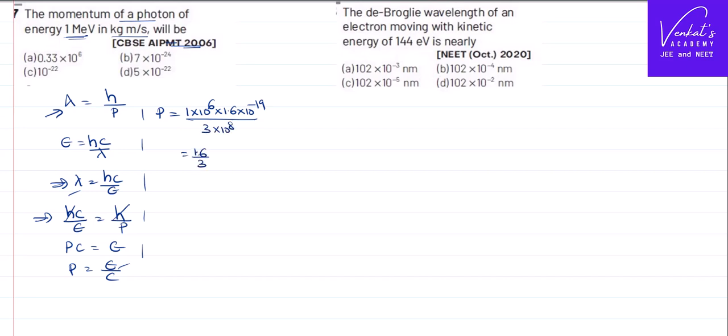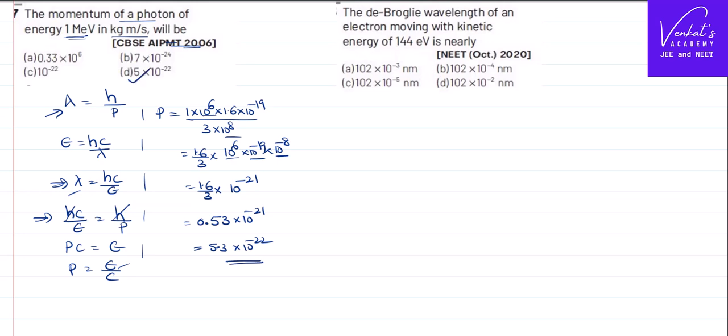So 1.6 by 3, 10 power 6, 10 power minus 19 minus 8 becomes minus 27... that is, 1.6 by 3, and 6 minus 8 means minus 2. Minus 2 and minus 19 is minus 21. So 1.6 into 10 power minus 21. 1.6 by 3: 3 fives are 15, remaining 10, 3 threes are 9, into 10 power minus 21. That is approximately 5.3 into 10 power minus 22.